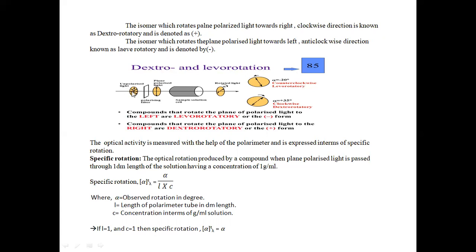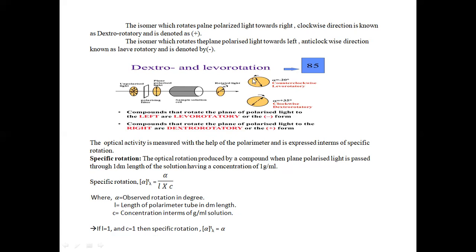If ordinary light is passed through the polarizing filter or polarizer, it vibrates only in one direction, the plane polarized light. When this light is passed through a sample solution, it will rotate the light either towards the right side or towards the left side.